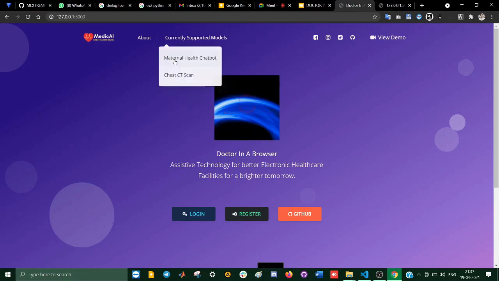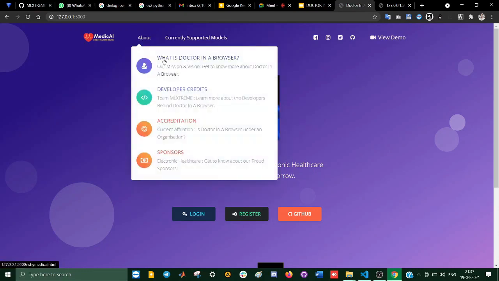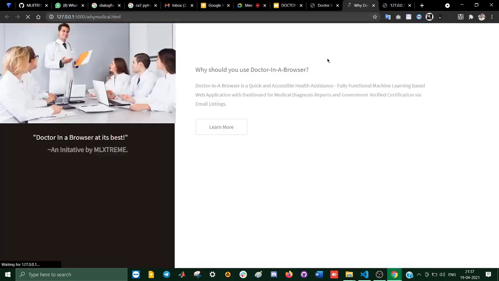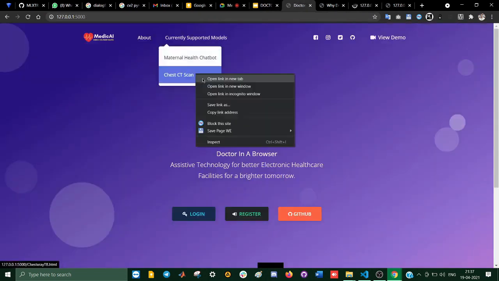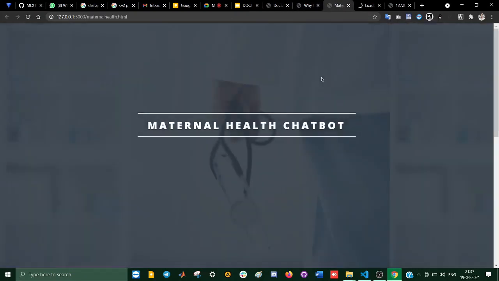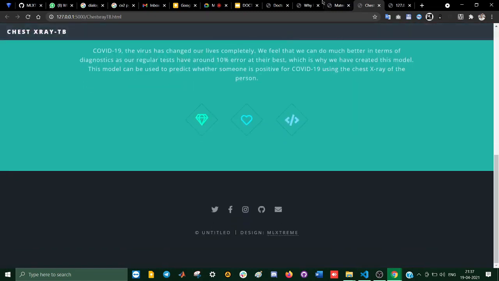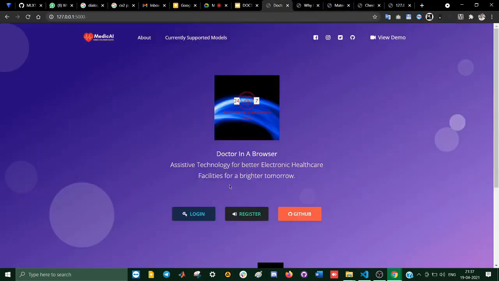So this is the website. It has some static pages like what is Doctor in a Browser, which I've already talked about, and this is what it does. There are some currently supported model pages, which are static pages that define what the current models do, and you can find all the description in here. So let's dive into the interesting stuff.